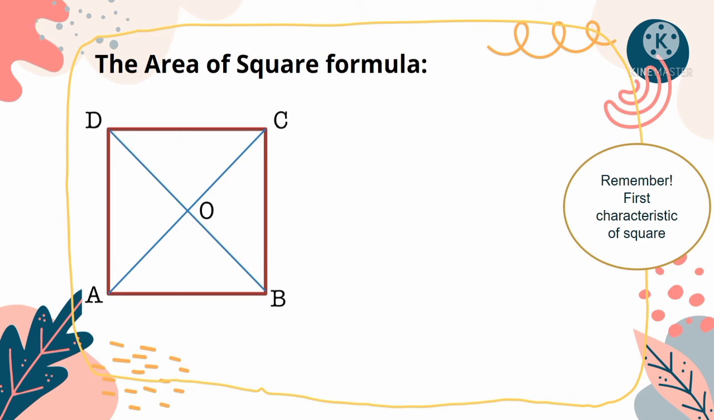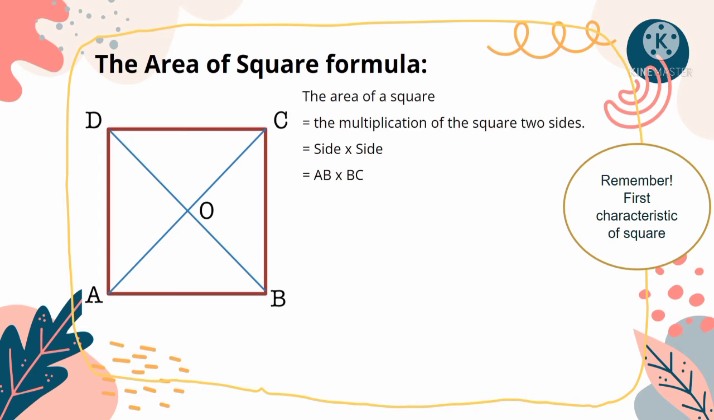The area of square is defined as the number of square units needed to fill a square. In other words, when we want to find the area of square, we consider the length of square side. Since all the sides of square are equal, the area of a square equals the multiplication of the side, equals side times side, equals AB times BC. Okay, because we know the sides of a square are equal, so AB equals BC.